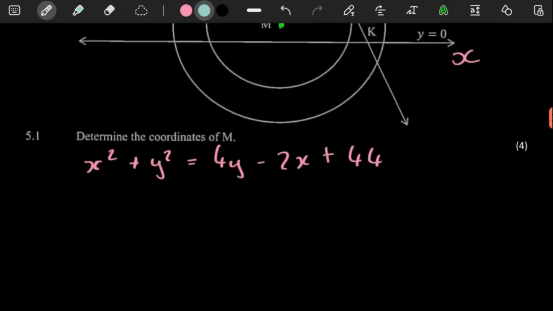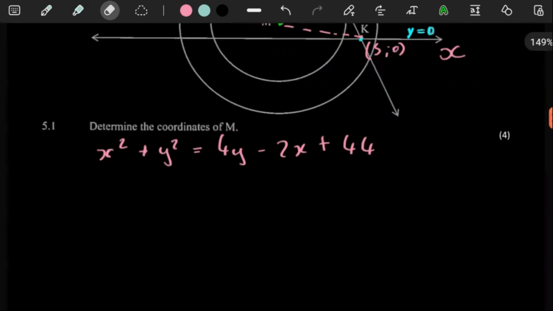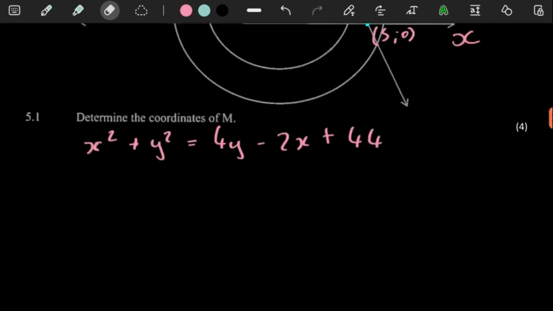But anyways, putting an equation into standard form. From here, you're going to take everything with y and everything with x to the left. So in doing that, you're going to have here x squared.